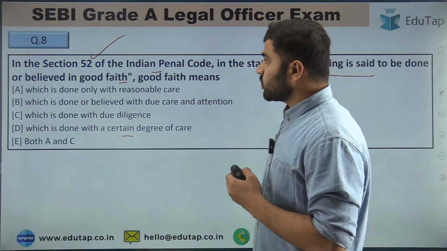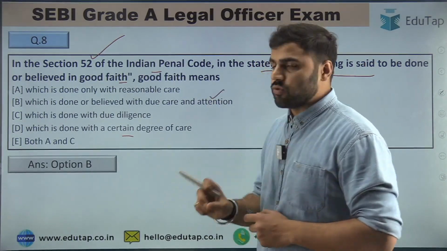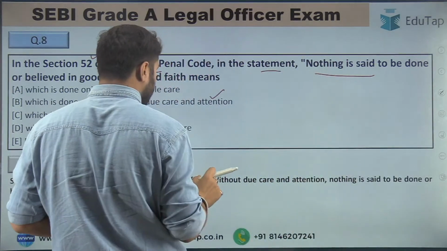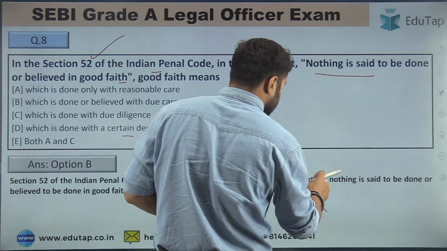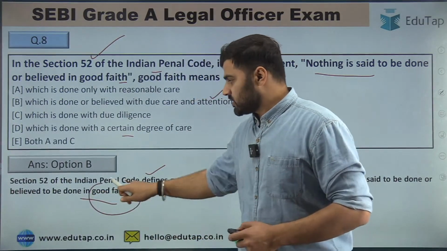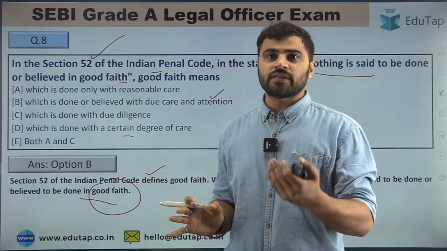So guys, the right answer for question number 8 is option number B, that is, which is done or believed with due care and attention. If you read section 52 of the Indian Penal Code, it defines good faith. Without due care and attention, nothing is said to be done or believed to be done in good faith, right guys? Sometimes a definition is asked in your examination, so you have to cover the important definitions.